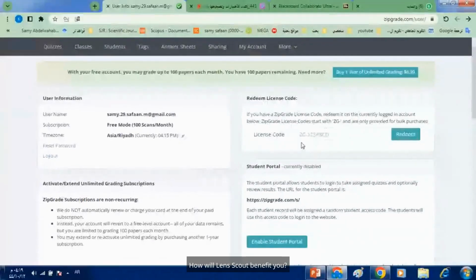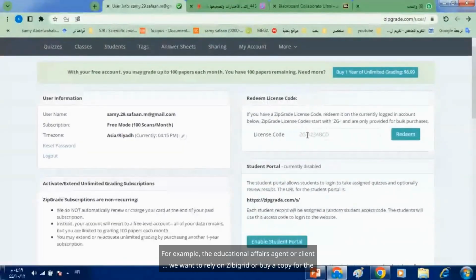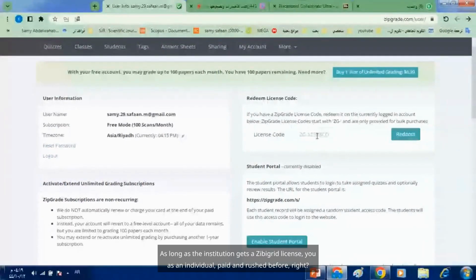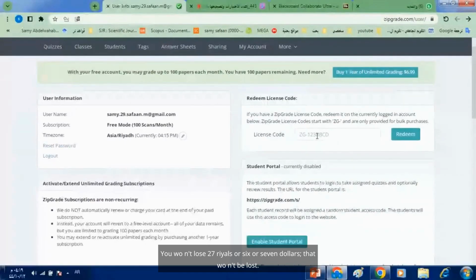How will Lens Scout benefit you? Assume, for college, the educational affairs agent or client, we want to rely on Zipgrade or buy a copy for the college. As long as the institution gets a Zipgrade license, you, as an individual, paid and rushed before, right? No, you won't lose 30%. You won't lose 27 reals or $6 or $7. That won't be lost.